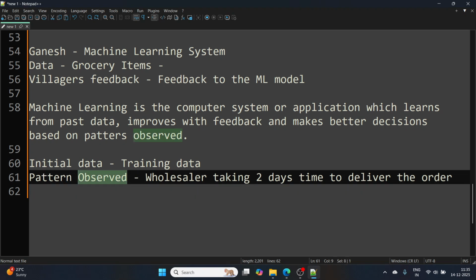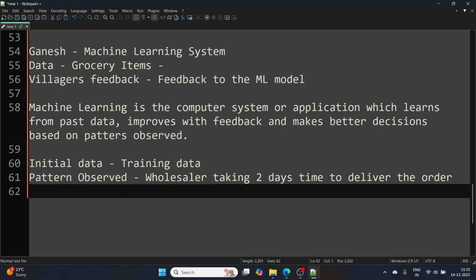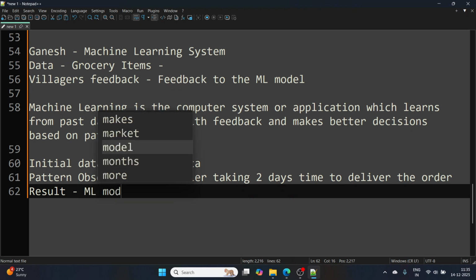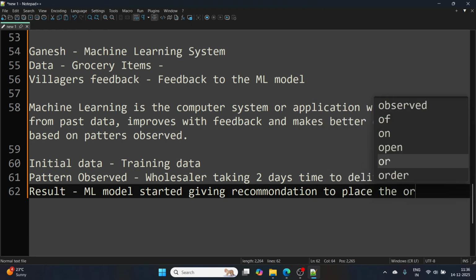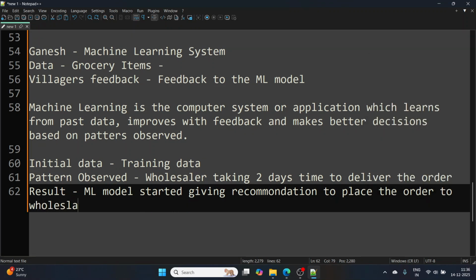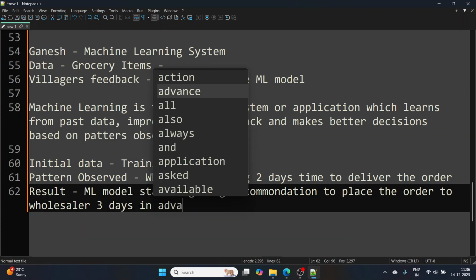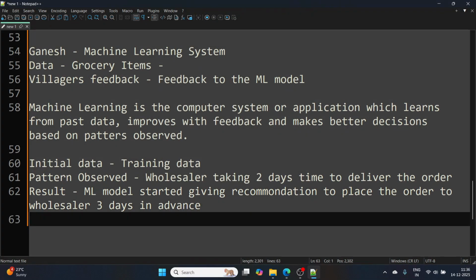Now, from this pattern observed, my ML model, which is Ganesh, started giving a recommendation to place the order with the wholesaler, let's say 3 days in advance, right?